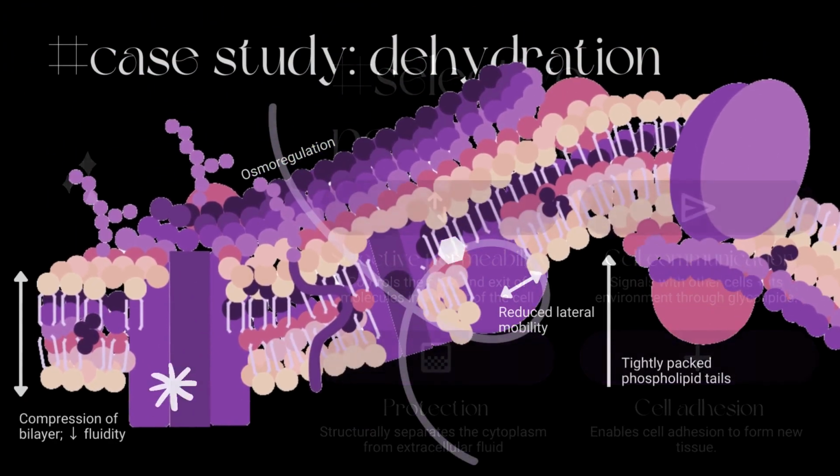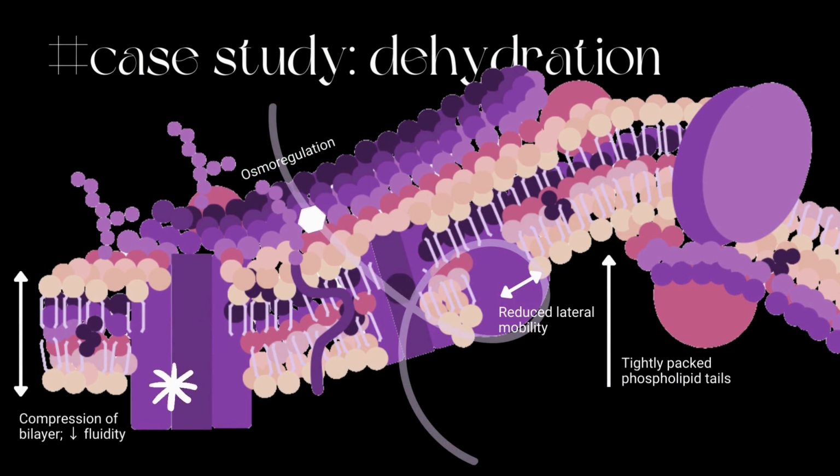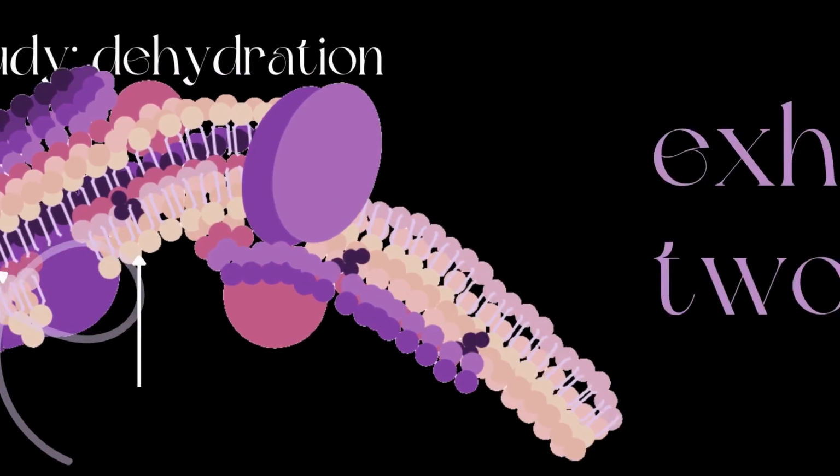Now, in this case, carbohydrates like glucose use carrier proteins to traverse the membrane. During Marcus's football game, dehydration led to the reduced hydration of the bilayer, causing the phospholipid tails to become tightly packed. This change affected the lateral movement of integral proteins, which is responsible for ion transport, potentially causing muscle weakness and collapse. Let's bring it back to the basics.